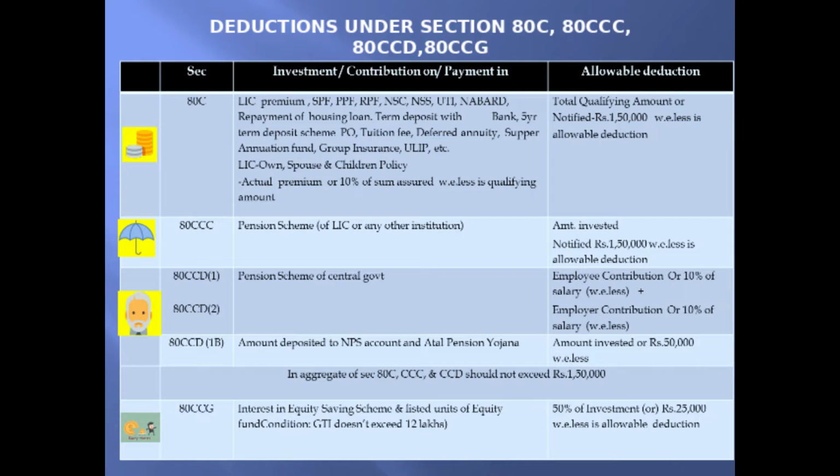80CCC, this is for the pension scheme under LIC or any other institution. Here the allowable amount of deduction is the amount invested or 1,50,000, whichever is less.